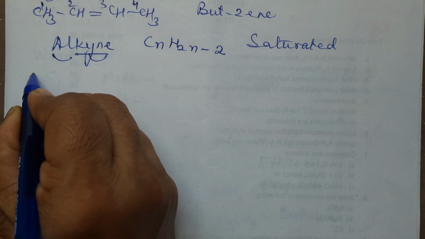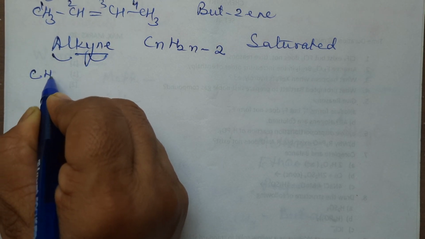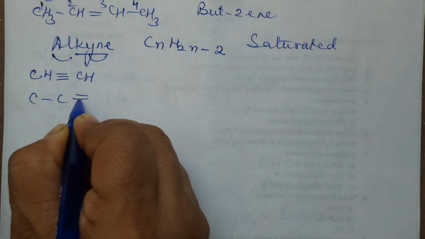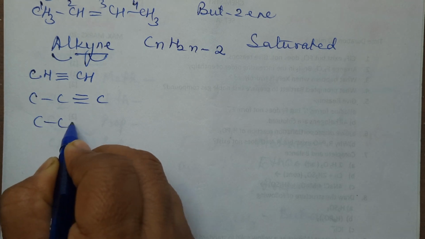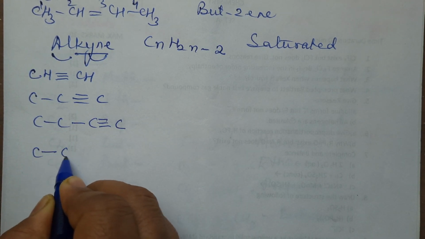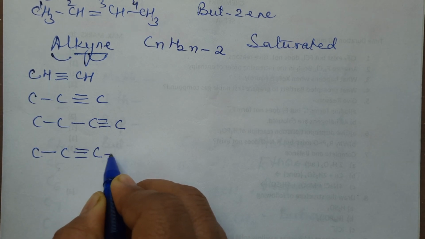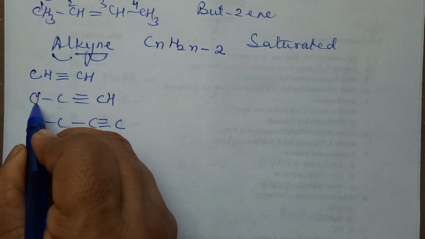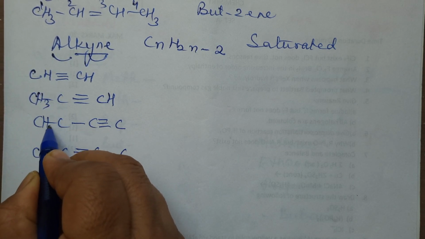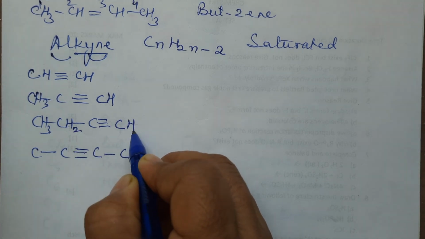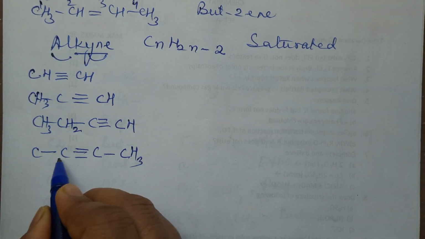So, we'll begin with the basic one, that is 2 carbon atoms with a triple bond. You can take one more example with 4 carbon atoms, like this, with the triple bond. You can complete the valencies, I think. This is H3. Every carbon atom will have 4 bonds. This is H2. This will be H. This will be H3.